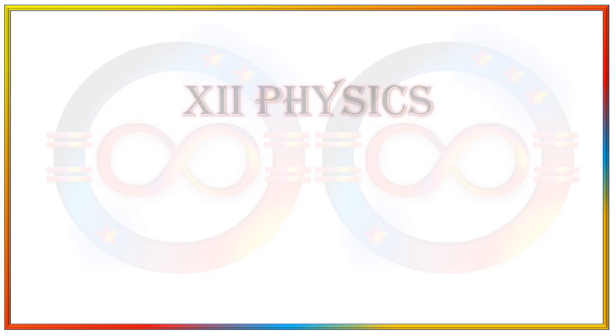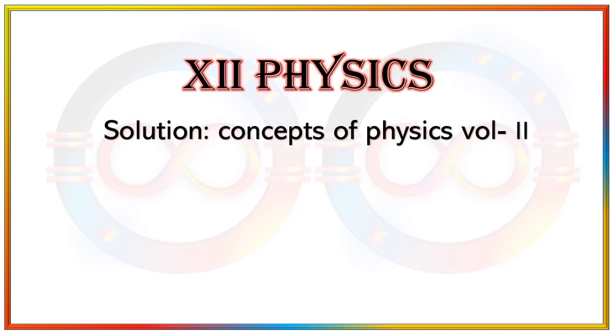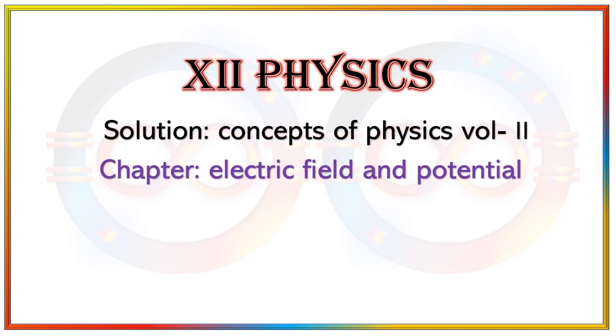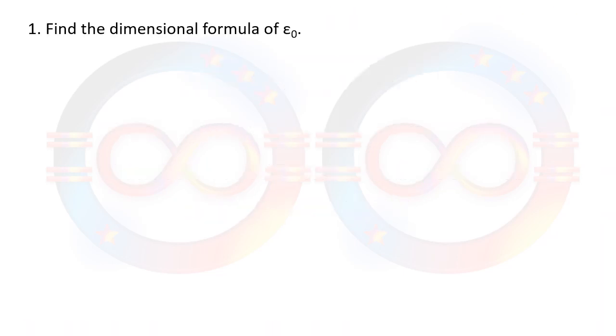In this video, we will learn to solve 10 questions. The book is Concepts of Physics, Volume 2. The chapter is Electric Field and Potential, and the writer of the book is Shree H C Verma. Question number 1 is: find the dimensional formula of epsilon naught.